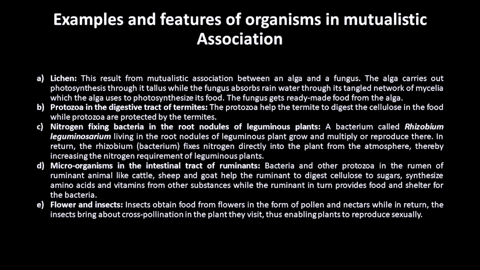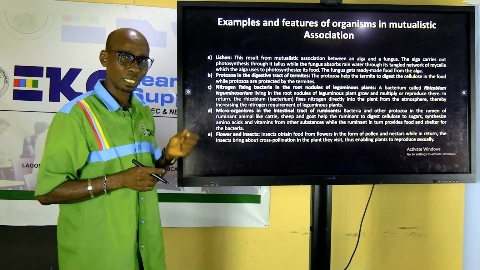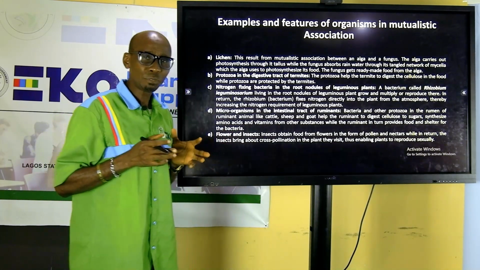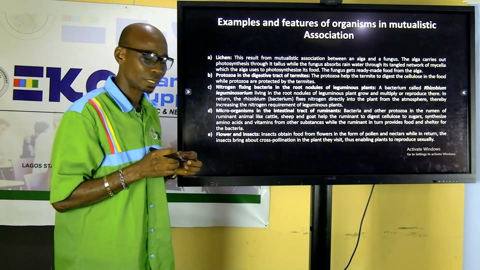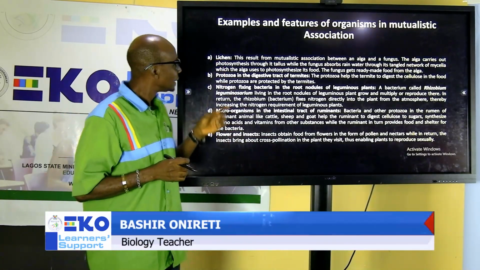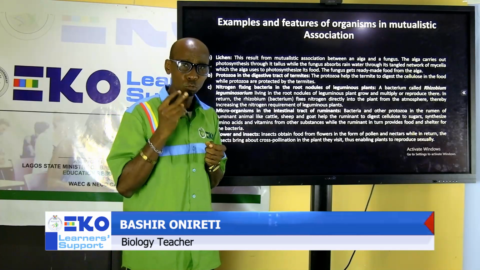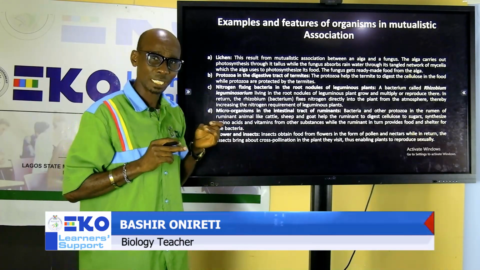We have this as an example of mutualism. We have the lichen. The lichen is an association between a fungi and an algae. If you look at our well, there is green material that surrounds the well. It is called the lichen. This association is made up of two organisms, a fungi and an algae.